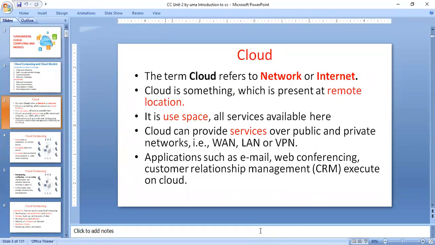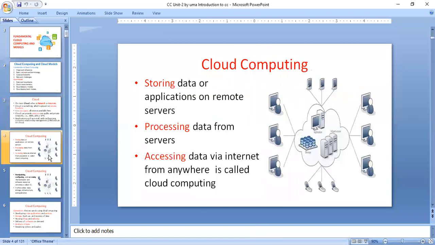The cloud can provide different services over public and private networks. Sometimes a cloud provider uses both public and private networks, which is called a hybrid network. In order to monitor both private and public networks, you will use a cloud. What is the exact definition of cloud computing? Storing, processing, and accessing data via the internet from anywhere.